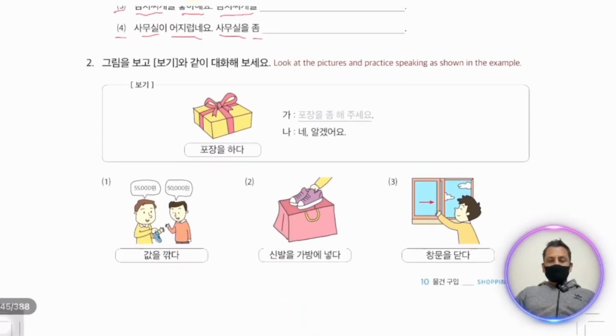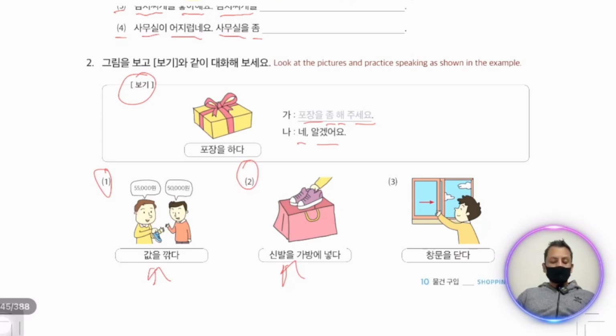Now we have another exercise. 포장 좀 해 주세요. Kindly give me with packing. 네 알겠습니다. Yes, I understand. Now there is in number 1 값을 깎다. We can say 값을 좀 깎아 주세요. Give me some discount. In number 2 we have 신발을 가방에 넣다.